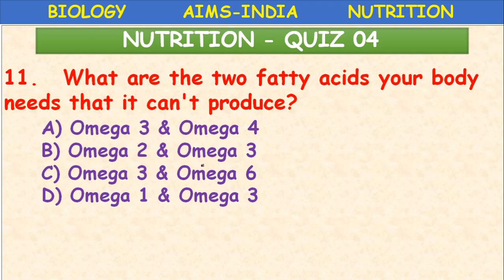What are the two fatty acids your body needs that it can't produce? Our body cannot synthesize these fatty acids. They are available only through food. That's why we use sunflower oil. That's why the doctors recommend using vegetable oils by changing, sometimes groundnut oil, some days sunflower oil.